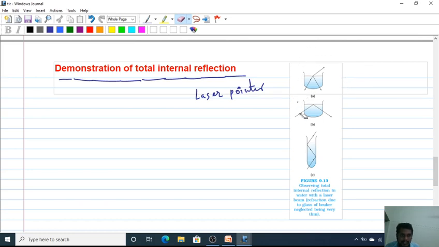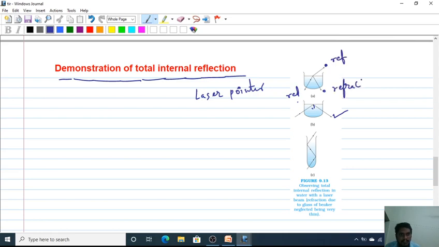As the angle of incidence keeps increasing, at a particular angle all the light will be reflected back into the water only. There is no refracted light. In the previous case you can see two laser dots if you take a red laser, one due to the reflected light ray and the other due to the refracted light ray.